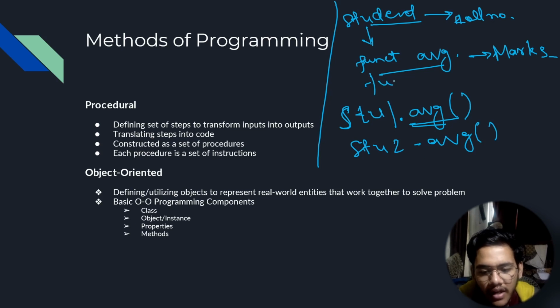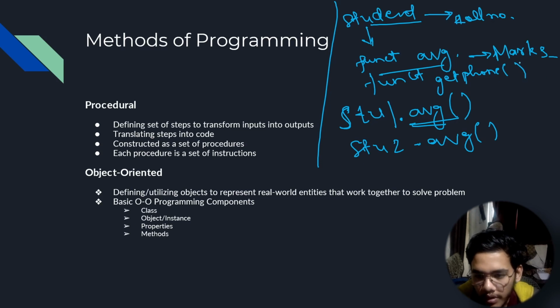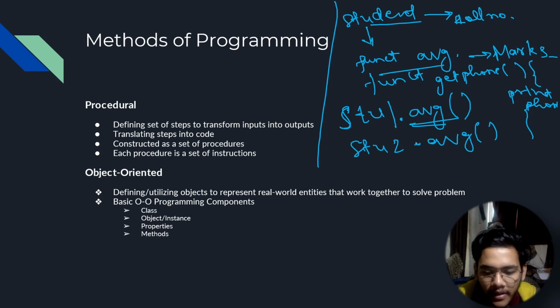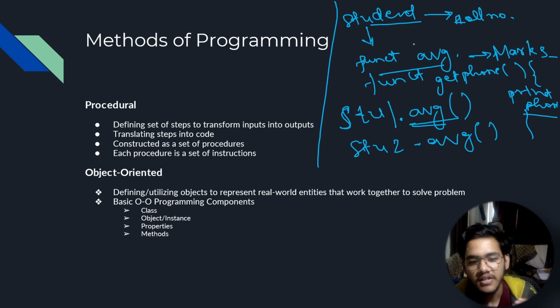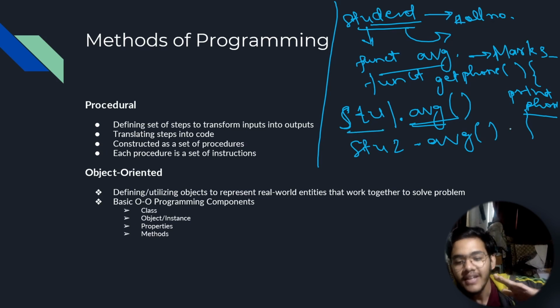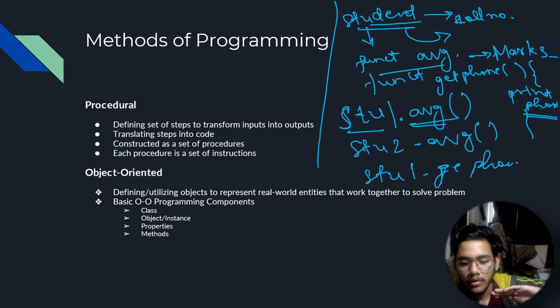And we can also create other functions in this object, functions like maybe get phone number, right? So the code inside this function will just print the student's phone number. And we haven't explicitly stated what phone number it is. It's using anything stored inside the student. So for stu1 we gave something like an 8 something something phone number. That phone number will be printed out. So if I call stu1 dot get phone number method, now the phone number for stu1 will be printed out.